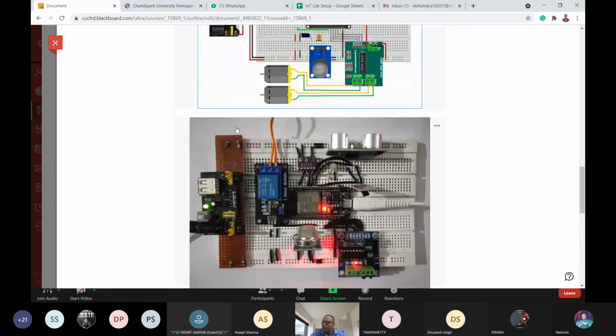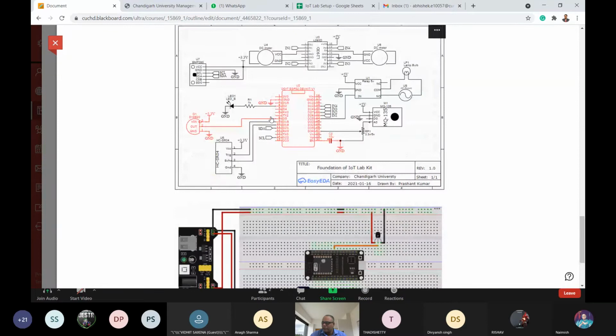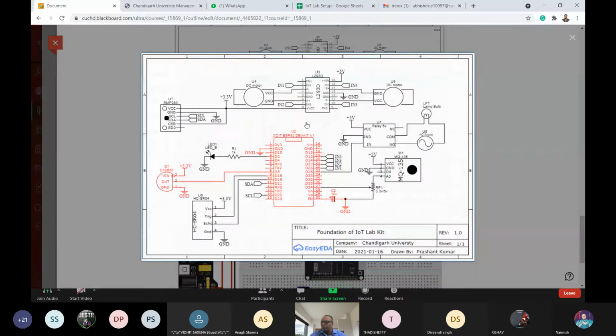Okay, so we are using this ESP32 module right here. You can see the schematic of this ESP32 module. You concentrate only on the red color. This red color shown right here is the ESP32 module. This ESP32 module is connected with the DS18B20 sensor, that is a temperature sensor. It has three pins right here, 1, 2, and 3. So first pin is ground, second pin is the output pin, and third pin is the input VCC pin.